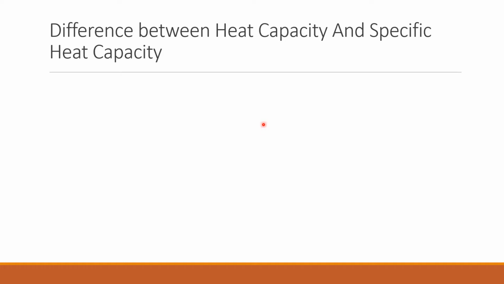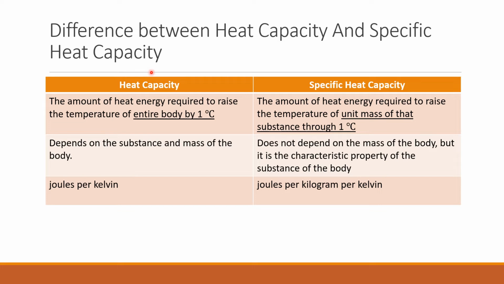We have already discussed heat capacity and specific heat capacity. Here we will just summarize in order to understand the difference between the two. When we talk about heat capacity, it is the heat energy required to raise the temperature of the entire body by 1 degree centigrade. And when we talk about specific, it is the unit mass of that substance through 1 degree centigrade. Here we talk about the entire body and here it is about a unit mass.